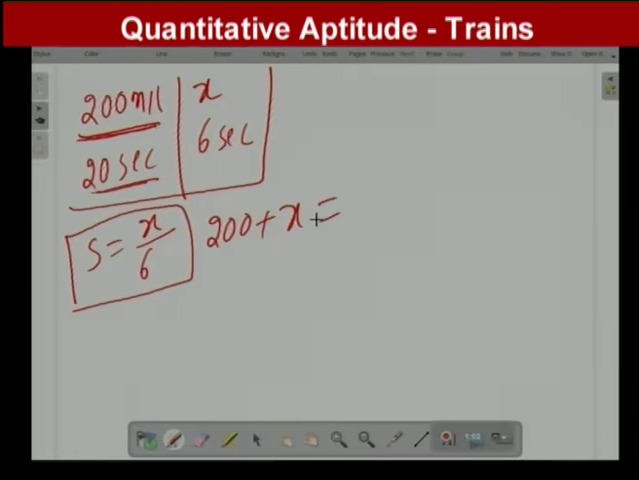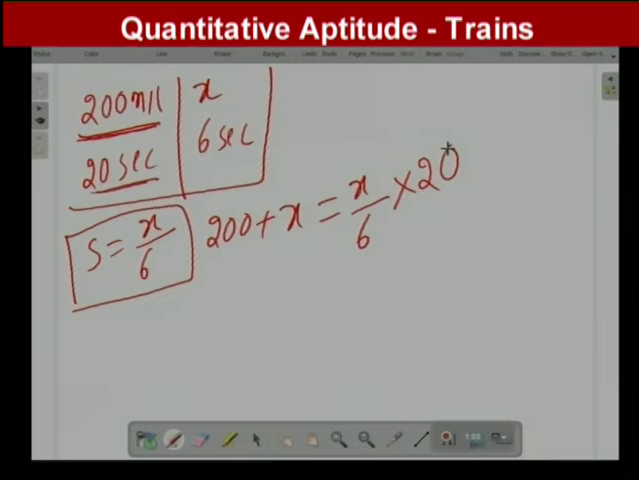Distance equals speed into time. Speed, how much is there? We have to find the speed here. Speed we don't know, right? And it is the same train, right? Since it is the same train, we can find x by 6, speed into time. Time is given, how much? 20 seconds.